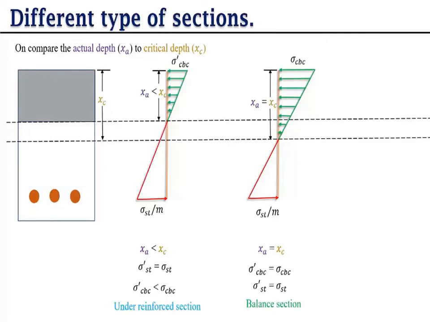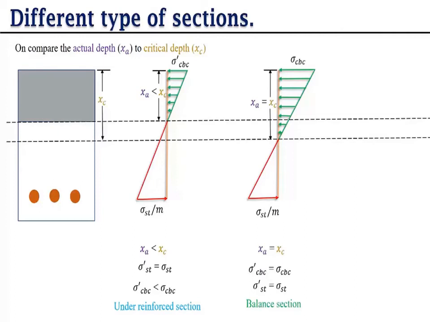But when we go for the under reinforced section, what happens? The maximum, meaning the critical value, is 6, but the persons entering the lift are 4. That means the actual value is 4 and the critical value is 6. So XA is less than XC.